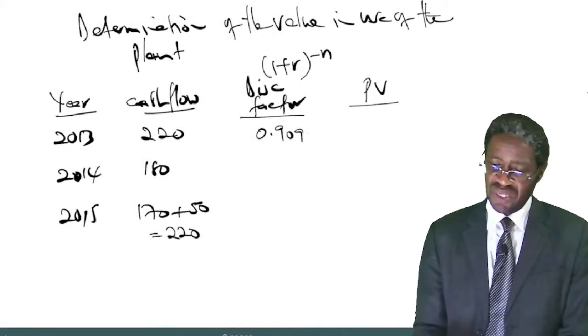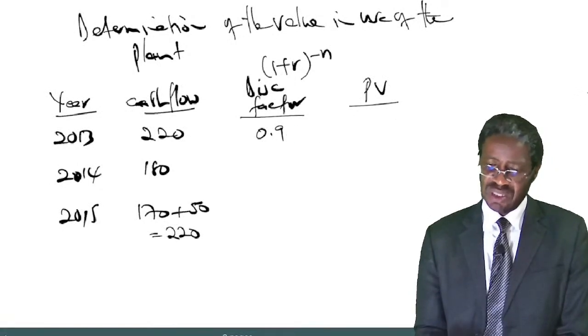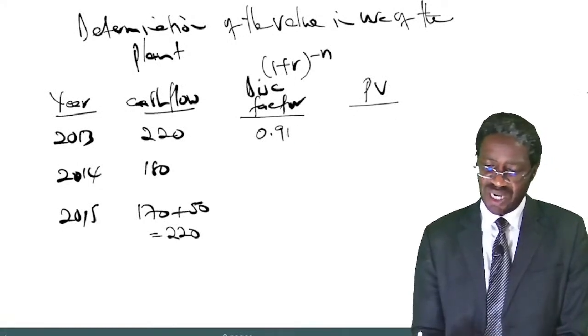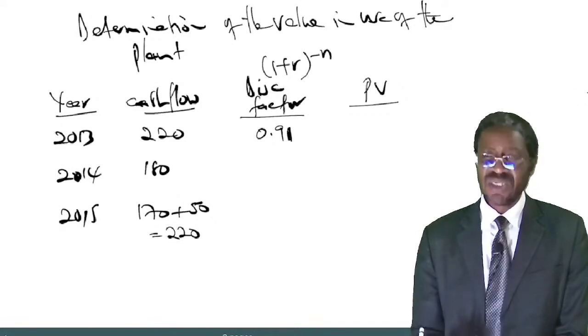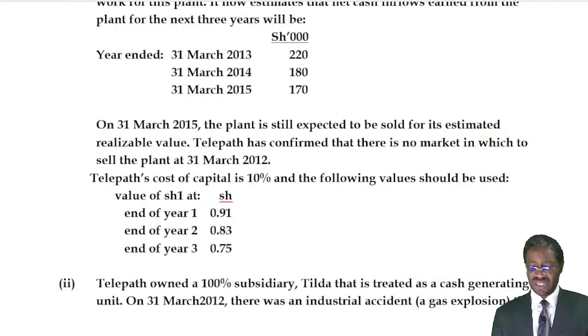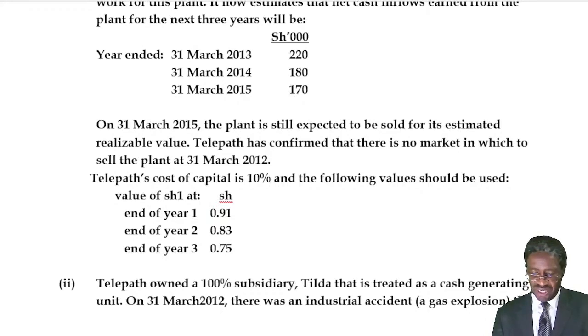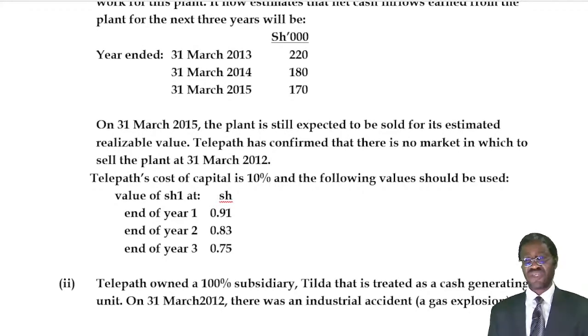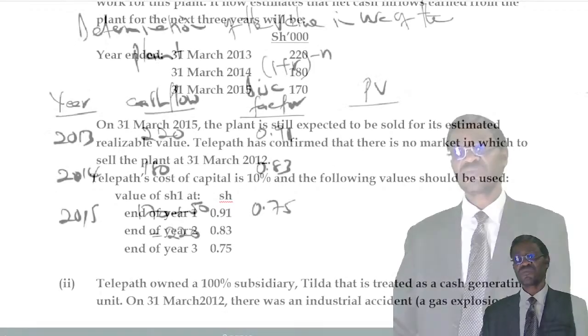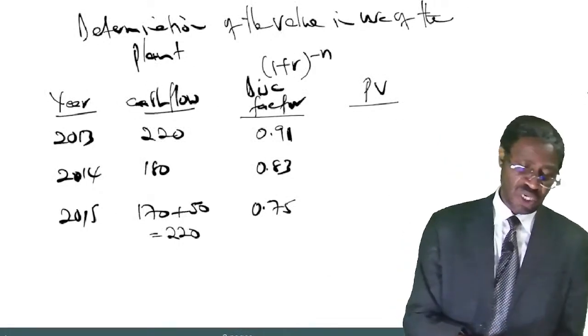So let me keep it to 2 decimal places: 0.91. The others I can now copy. That means we are getting the second one as 0.83. We don't have to prove it. The last one is 0.75. Good. Now we can get the present values of those future cash flows.